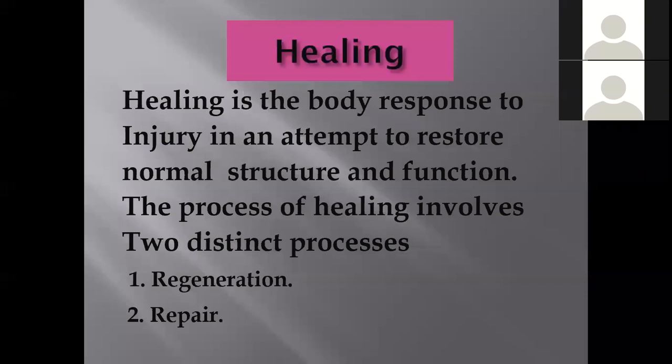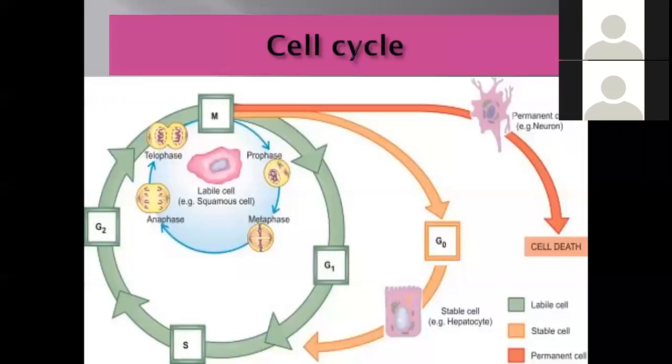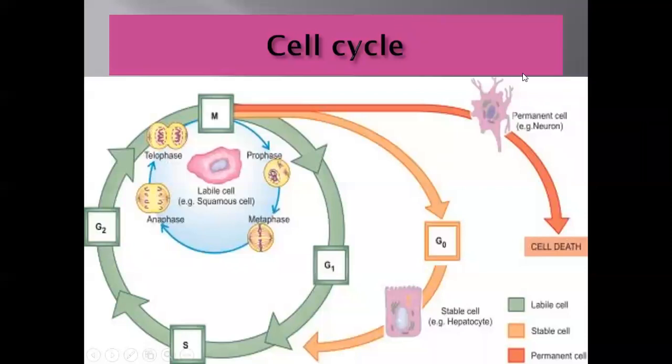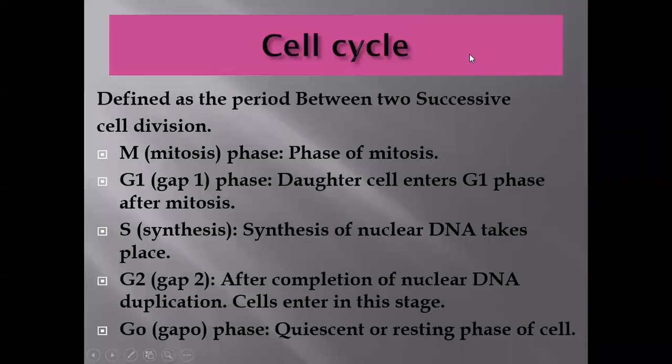So, before going on to regeneration and repair, it is very necessary to know what the cell cycle is, and you can see it is very important. Now here you can see the cell cycle, and you can see three types of cells, which are shown with green color, orange color, yellow color, and some are shown by the red color or dark orange color.